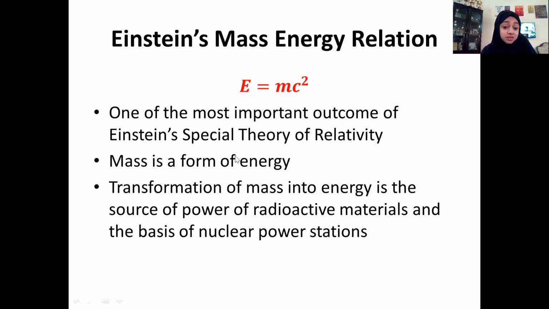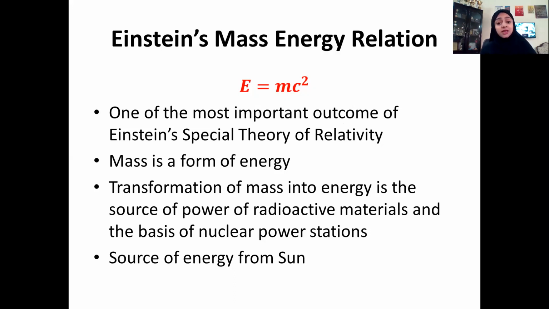It states that mass is a form of energy, and it's the source of power for many radioactive materials, and it is the basis for nuclear power stations. Even the sun, which acts as the source of energy, is not running out of fuel for millions of years, and the source of energy from the sun is also nuclear reactions, and this is the energy equation which is followed there while mass is converted to energy.